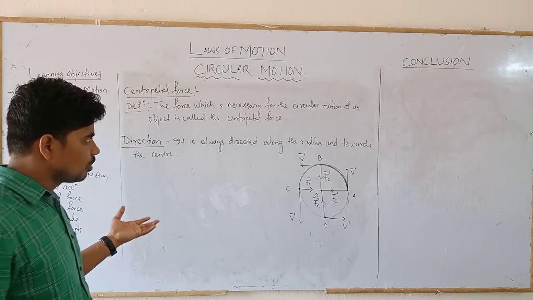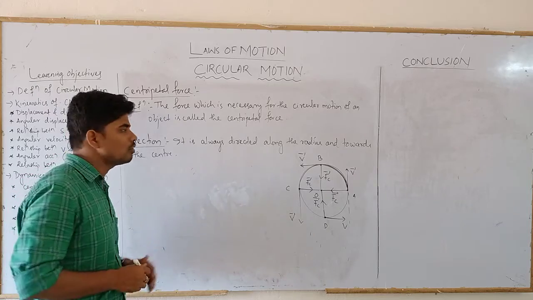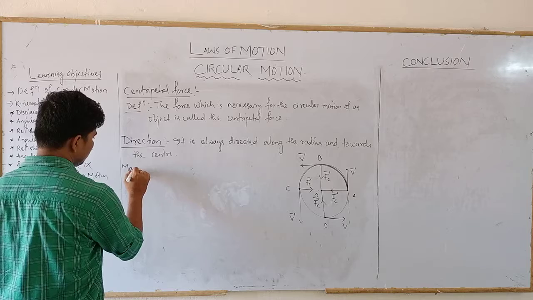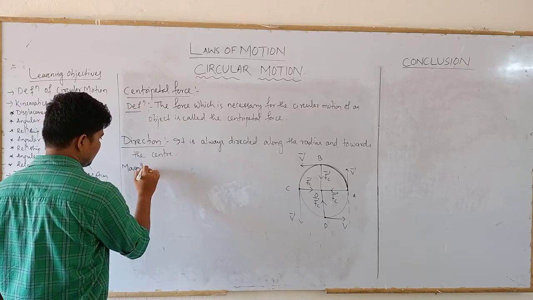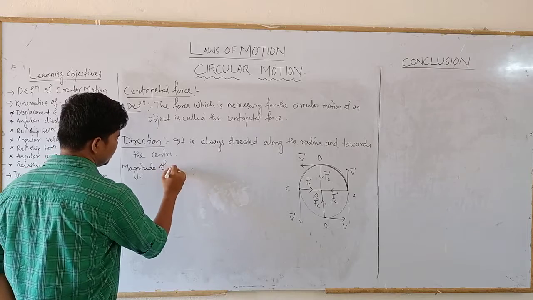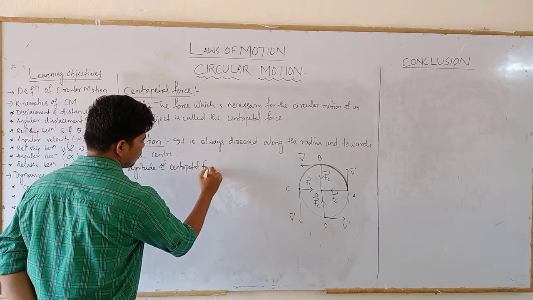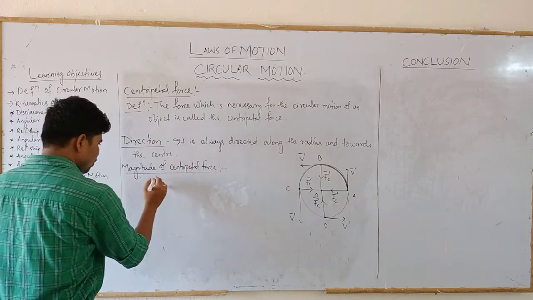So now let us derive the magnitude of the centripetal force. We have discussed the direction. So let's derive the magnitude of centripetal force. Very simple, this one. Okay, from Newton's second law.